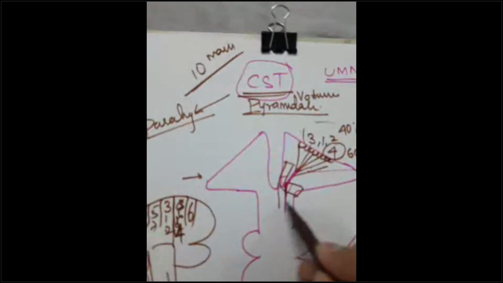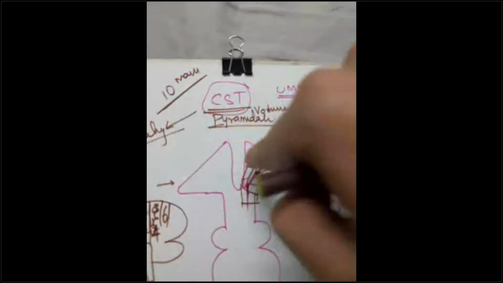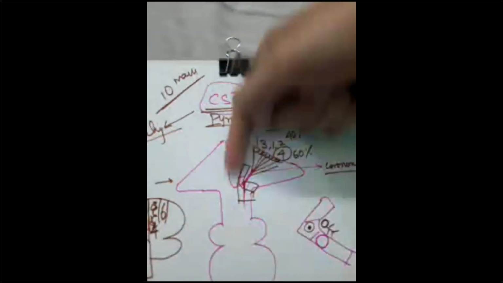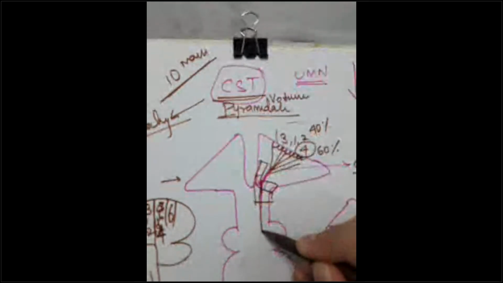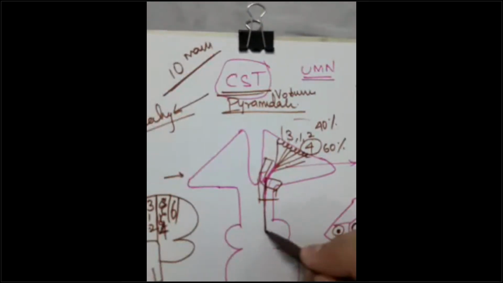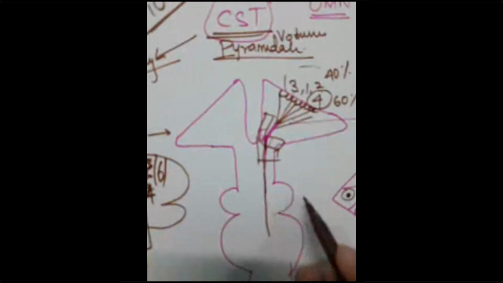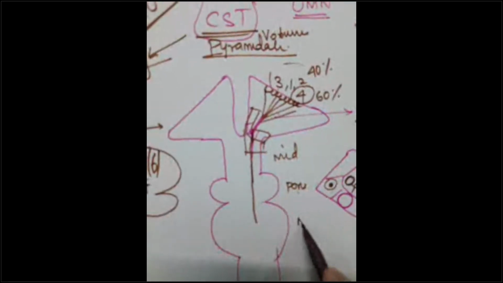Yes, we are going down. This is the internal capsule. Vertically down, it is descending vertically down. It is coming down, down, down. This is the midbrain. It is coming down. This is the pons, and this is the medulla.